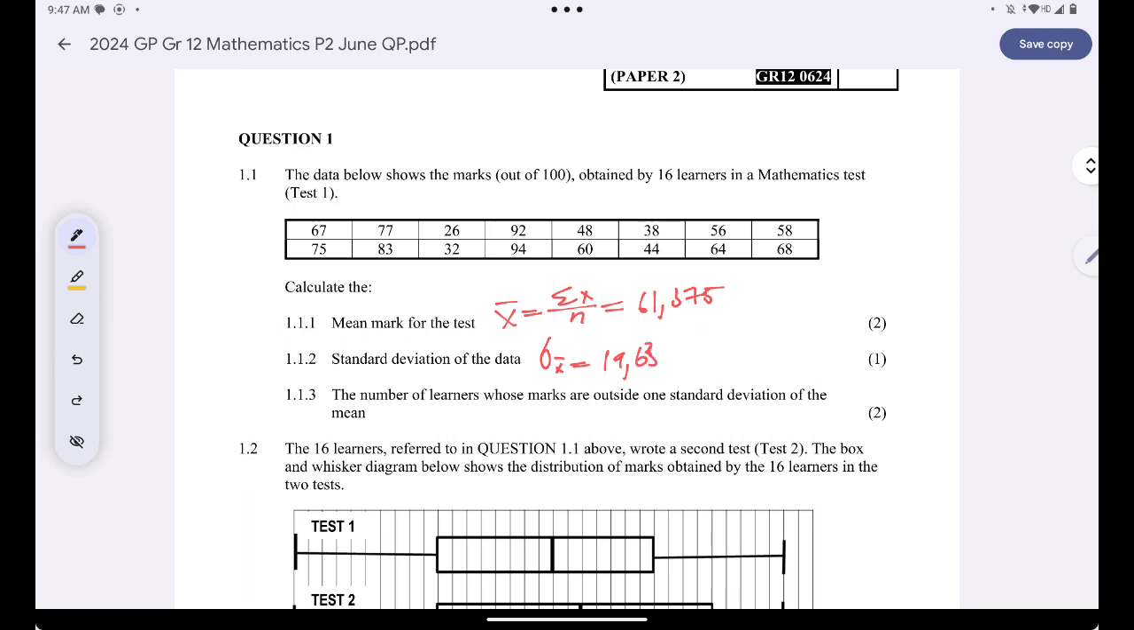Are you together? And then now they want us to find how many learners' marks were outside one standard deviation. What does that mean? We must find the restriction of learners who were within the first standard deviation first. How can you do that? Say mean minus 1 multiplied by the standard deviation, and then mean plus 1 multiplied by the standard deviation.